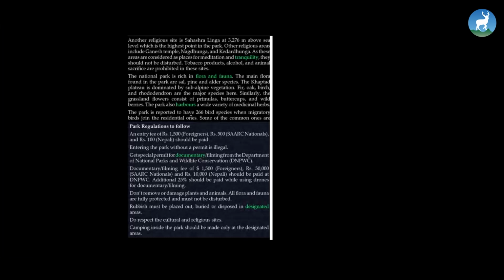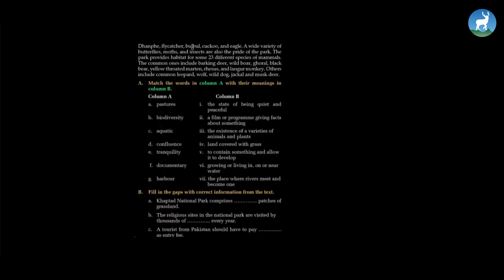The park is reported to have 266 bird species when migratory birds join the residential ones. Some of the common ones are daffy, flycatcher, bulbul, cuckoo and eagle. A wide variety of butterflies, moths and insects are also the pride of the park. The park provides habitat for some 23 different species of mammals. The common ones include barking deer, wild boar, ghoral, black bear, yellow-throated marten, rhesus and langur monkey. Others include common leopard, wolf, wild dog, jackal and musk deer.